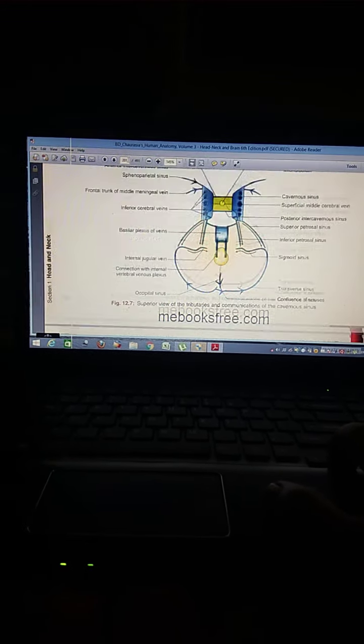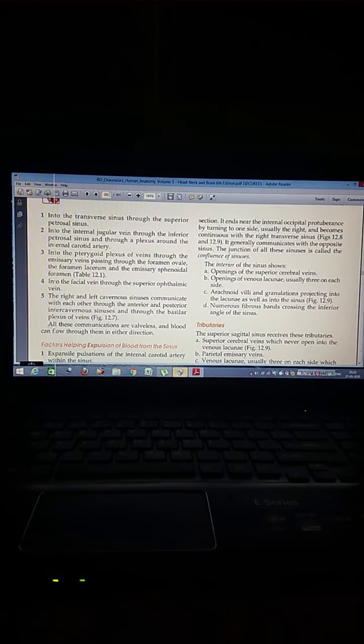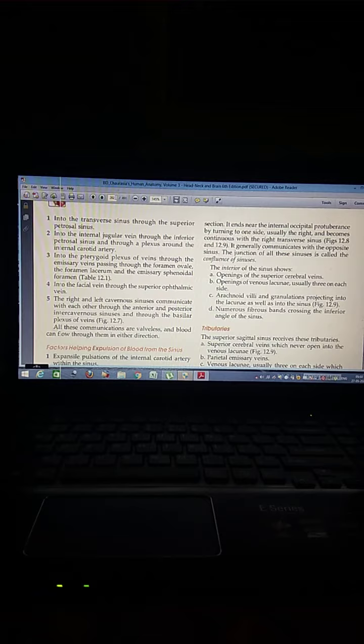Here is the continuation of the draining channels and communications: into the transverse sinus through the superior petrosal sinus, into the internal jugular vein through the inferior petrosal sinus, and into the pterygoid plexus of veins through the emissary vein passing through the foramen ovale. It also communicates with the facial vein through the superior ophthalmic vein. The right and left cavernous sinuses communicate with each other through the anterior and posterior intercavernous sinuses.